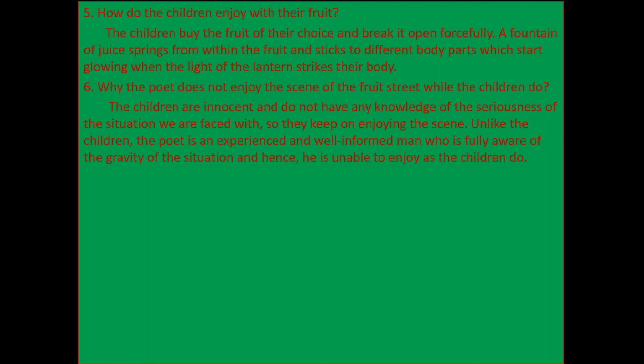Question number 5 is, how do the children enjoy with the fruit? Both these questions are very, very important. How do the children enjoy with their fruit? The answer is, the children buy the fruit of their choice and break it open forcefully. A fountain of juice springs from within the fruit and sticks to different body parts, which start glowing when the light of the lantern strikes on their body.